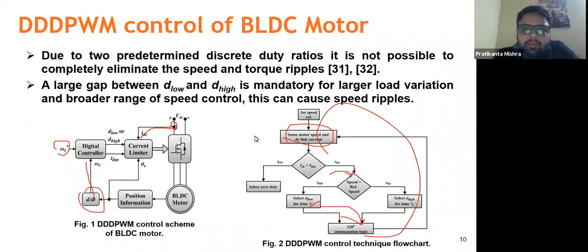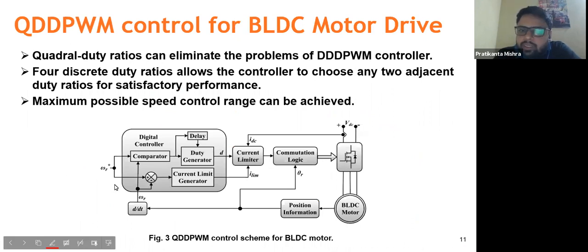But what was the problem that I've already explained? The large gap between D low and D high is mandatory for a larger load variation or broader range of speed control, which will obviously cause a speed ripple. So to overcome this, the quadrilateral duty digital pulse width modulation was designed. As you can see, the two extra duty ratios allow the maximum speed control range that is possible for any particular condition within the limits of the hardware that we are using. And first, what will we do?